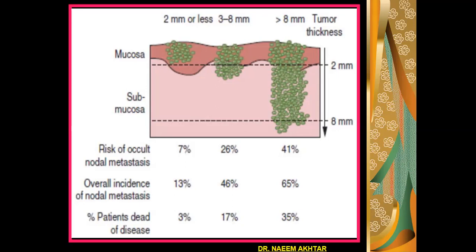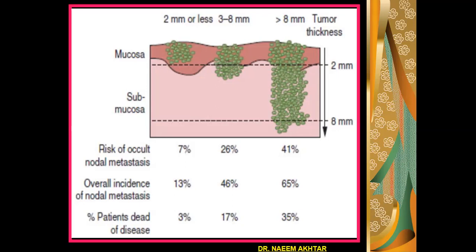Similarly, the overall incidence of nodal metastasis will be 46% in the second case, and will increase to 65% if the tumor size is more than 8 millimeter.